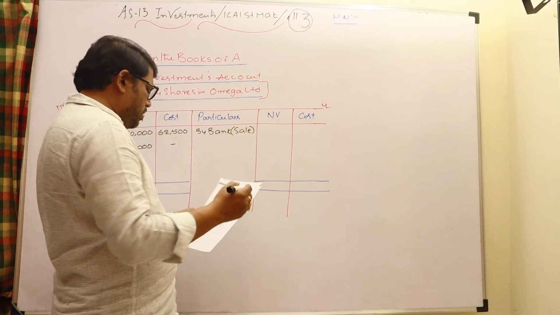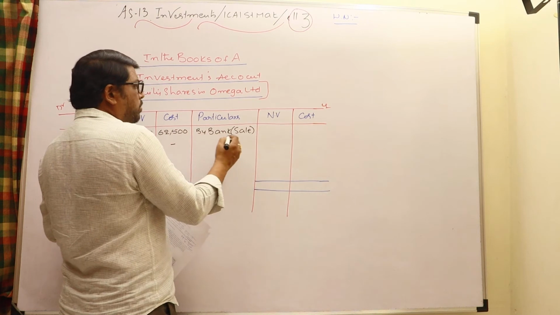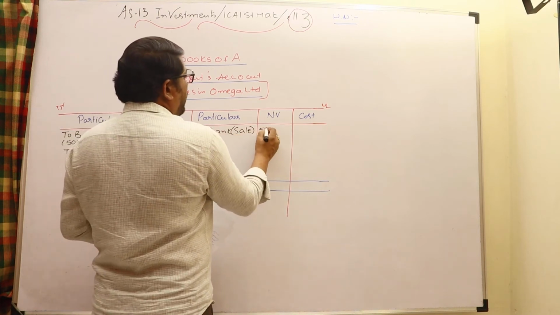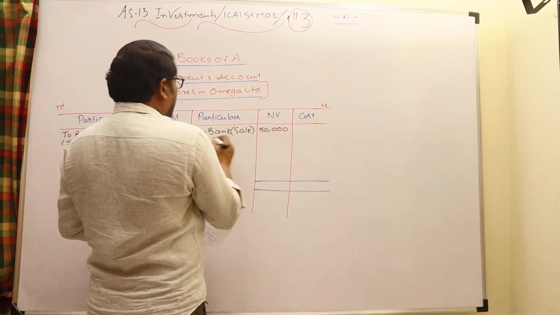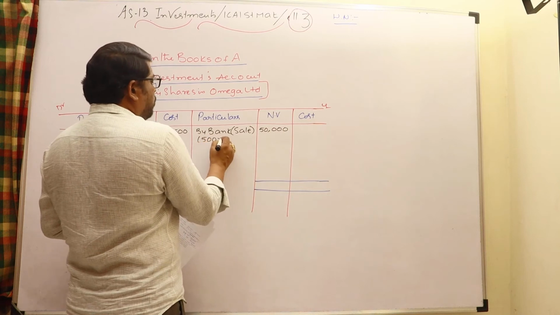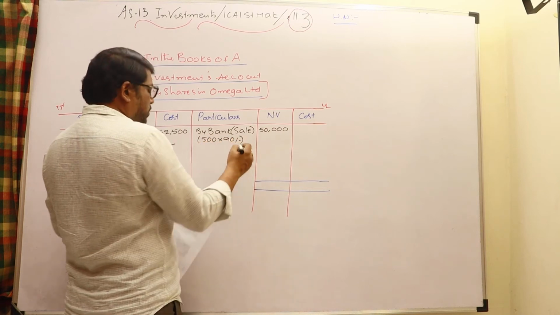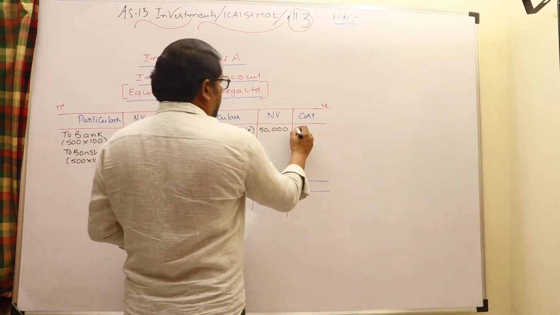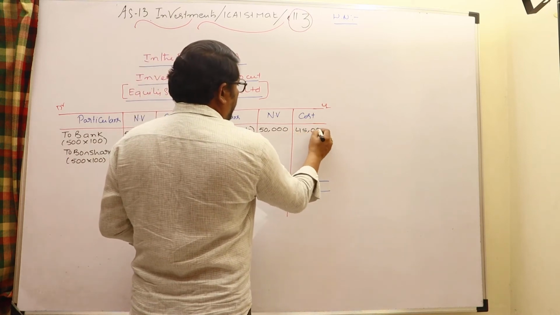So how many investments are sold? 500 investments are sold by you. 500 in the sense nominal value obviously 50,000 only. But those 500 investments sold in the market at the rate of 90 rupees, which we can say 45,000 is the sold cost value, you may write it.